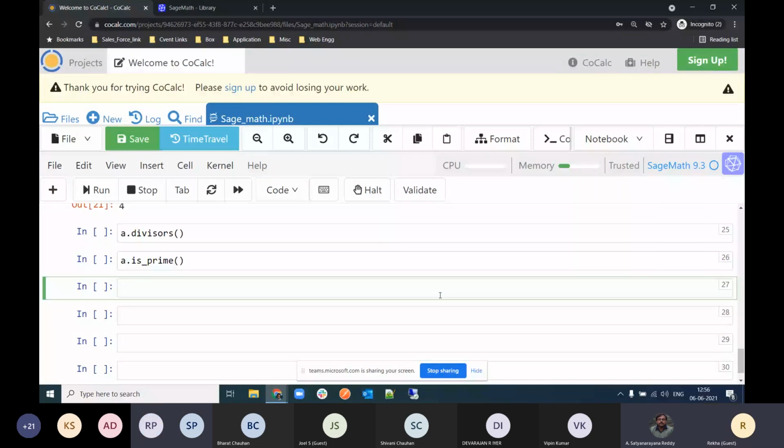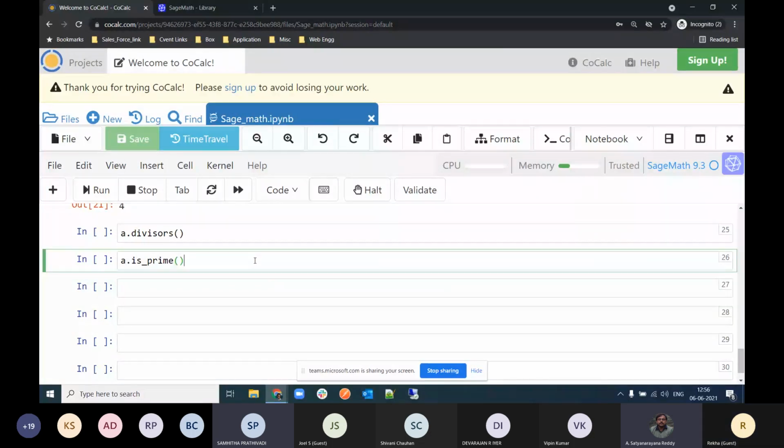Excuse me? Yes. A dot is prime returns whether A is prime or not. What is the output? True or false? Yeah, true or false. So over here it is 1, 2, 3, 4, 5. So that's false because it has other divisors as well. Right. So it will return false actually. It returns the Boolean value true or false. If the number is prime, then it will return true, and if your number is not prime, then it will return false.